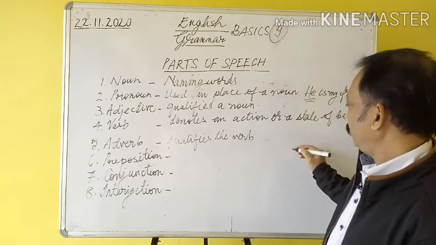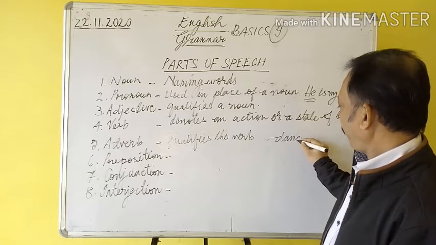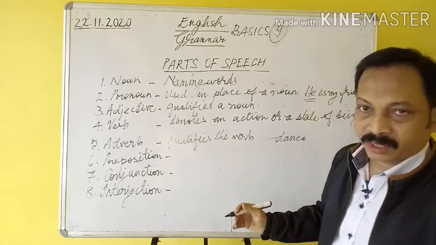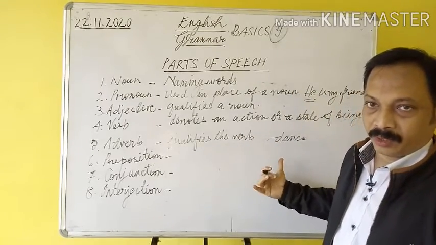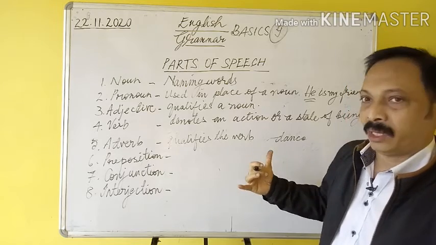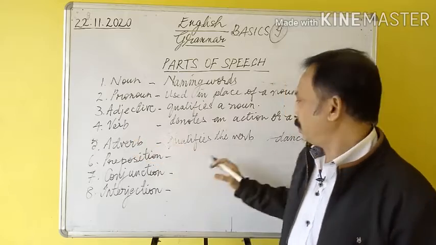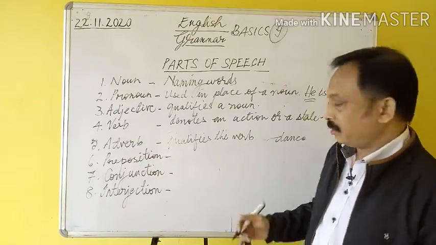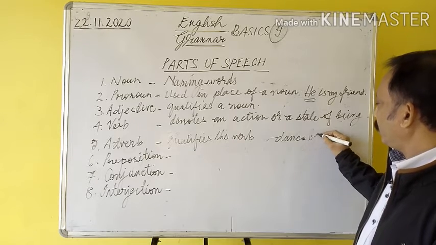So for example, dance. Dance is also a noun, but here we are taking this verb in the sense of an action. Alright, so it is an action word. That means it is the verb here, dance.